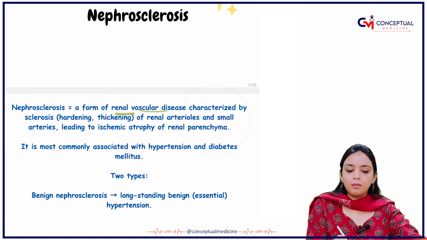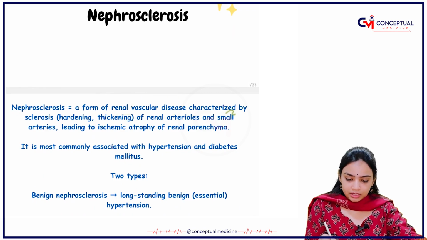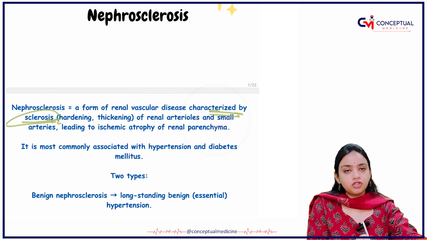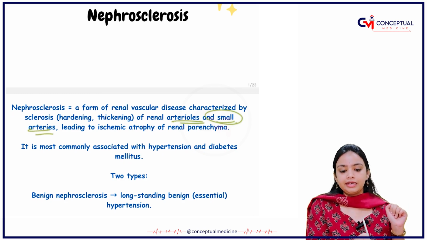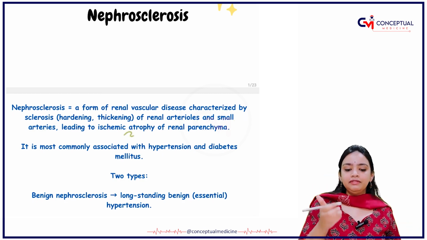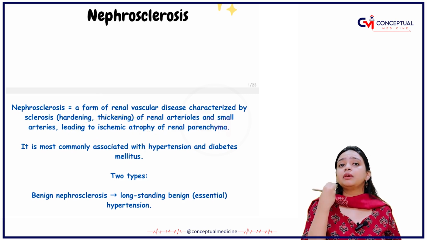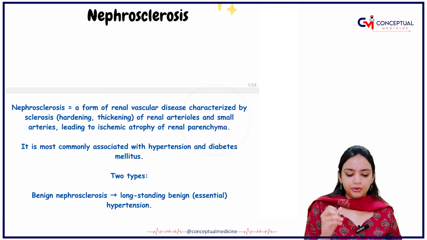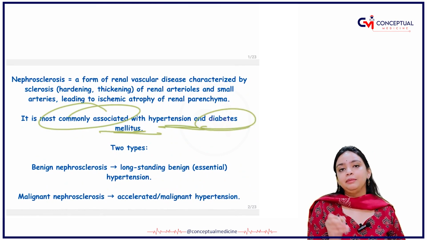Nephrosclerosis is basically a form of renal vascular disease characterized by sclerosis. There will be sclerosis of the renal arterioles and small arteries, leading to fibrosis and finally to ischemic atrophy. And you know what ischemia is? Ischemia means a loss of blood supply to that area. It is most commonly associated with hypertension and diabetes mellitus.